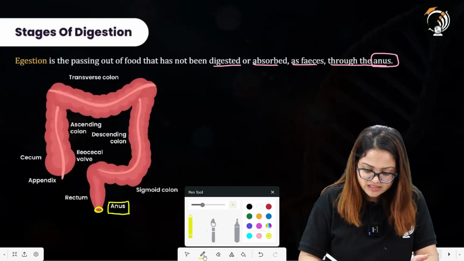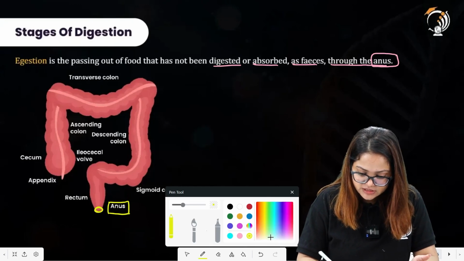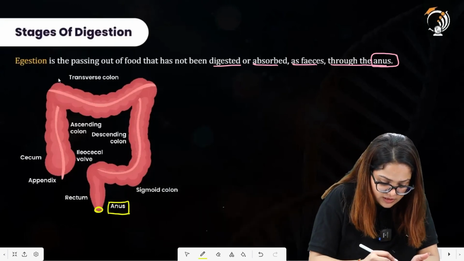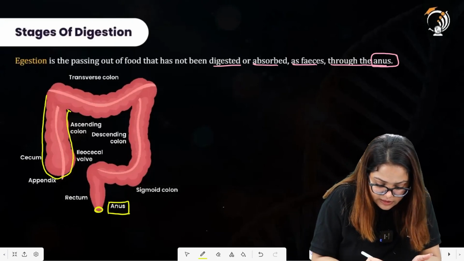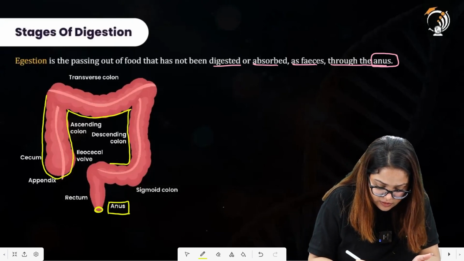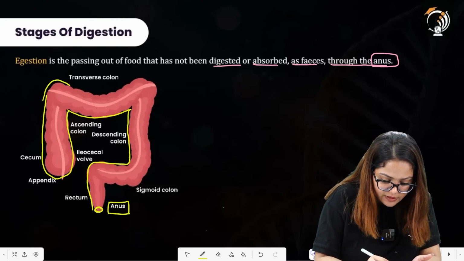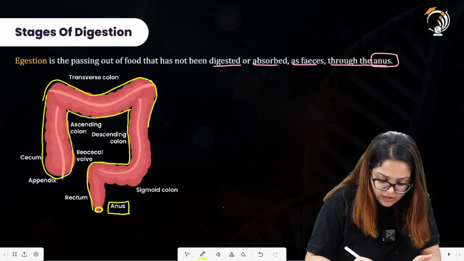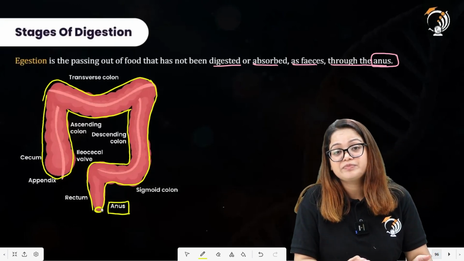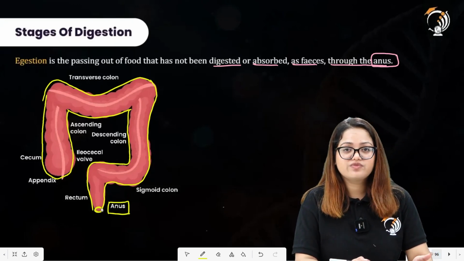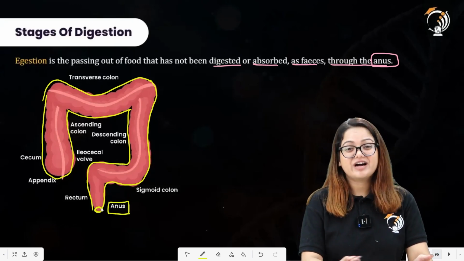Now, let us see what these structures over here are. This whole structure over here is the large intestine. Now the question has been asked about the large intestine, to tell what the parts of the large intestine are.